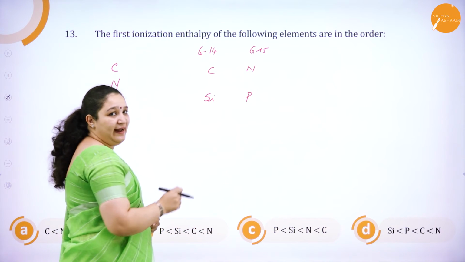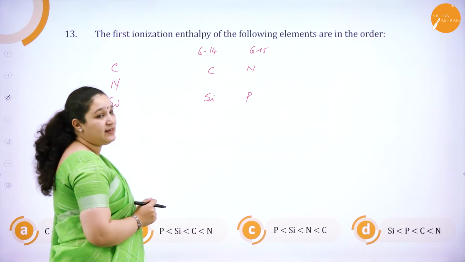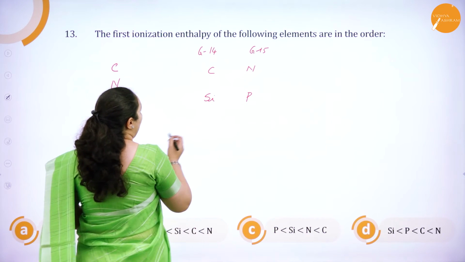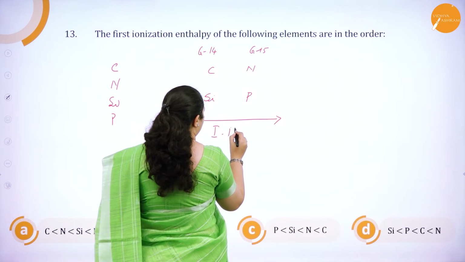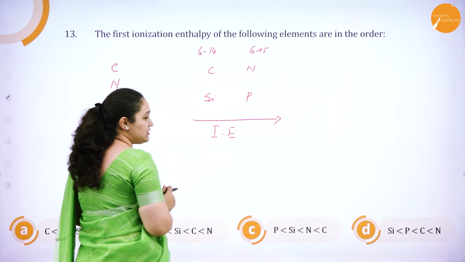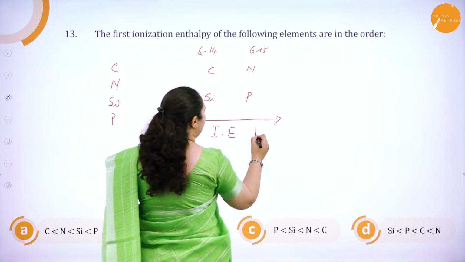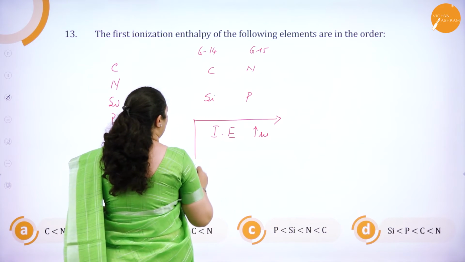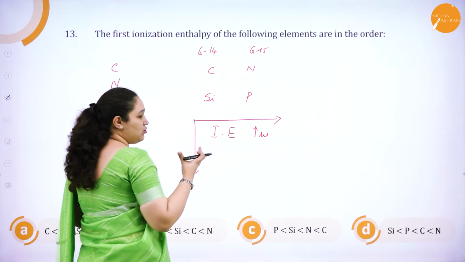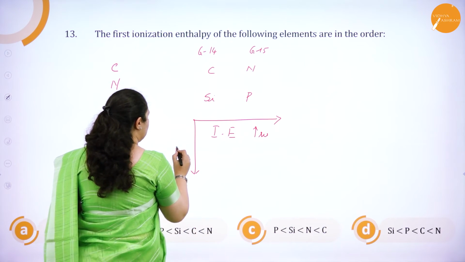Now what is the trend along the period and down the group for ionization enthalpy? Along the period, what happens to the atomic size? Atomic size goes on reducing, so ionization enthalpy should increase along the period. Down the group, size goes on increasing and the ionization enthalpy will go on decreasing.